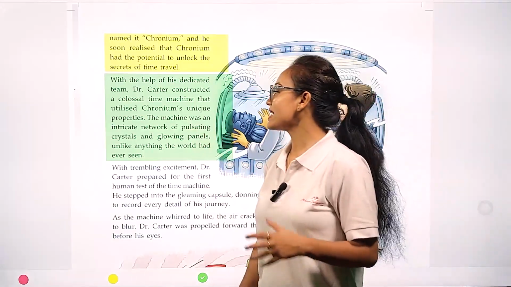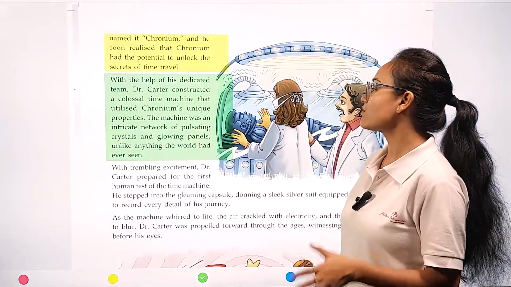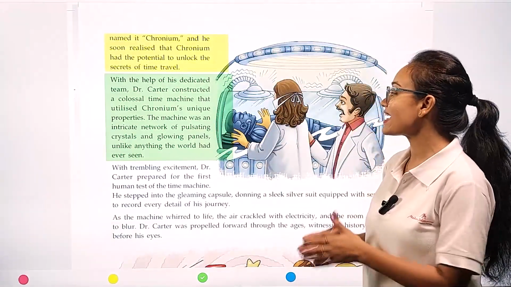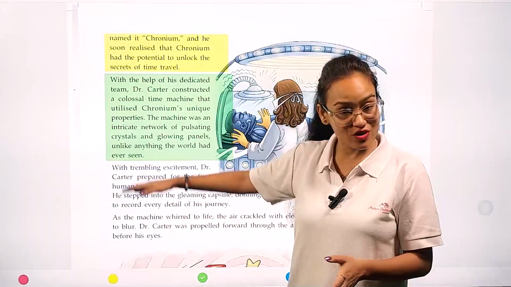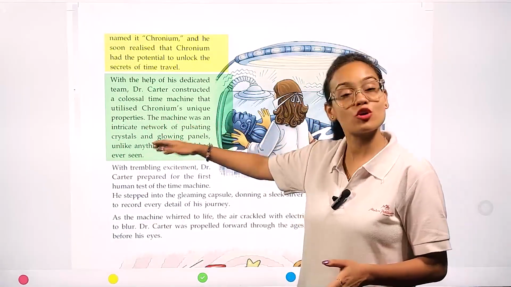The machine was an intricate network of pulsating crystals and glowing panels unlike anything the world had ever seen. So here you can see this is the detailed description of chromium.